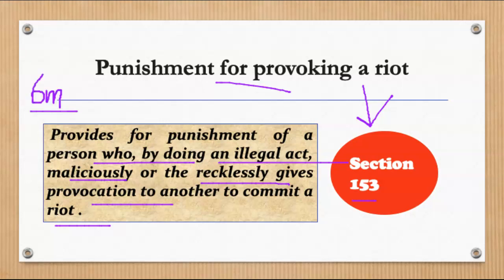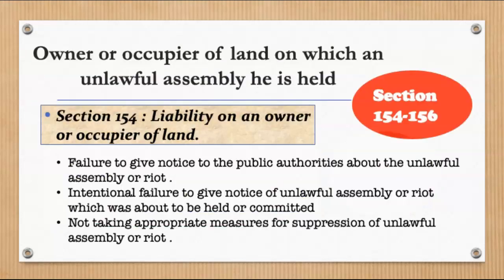Quickly moving forward and understanding a very important aspect, that is the component of constructive liability in the offense of riots. So generally the people who participate, the people who are carrying a deadly weapon are of course held liable for committing the offense of rioting. But ऐसे कौन से cases हैं जहाँ पे land owner को, जिस land पे unlawful assembly एक riot commit करती है, उसके land owner और occupier को भी liable कर दिया जाएगा, और for whose benefit the riots have been committed, उनको भी liable कर दिया जाएगा.